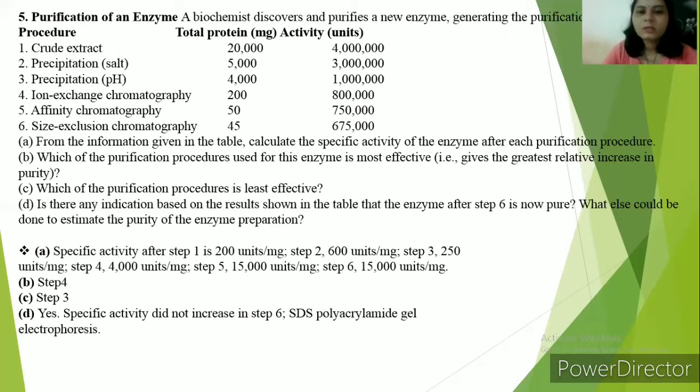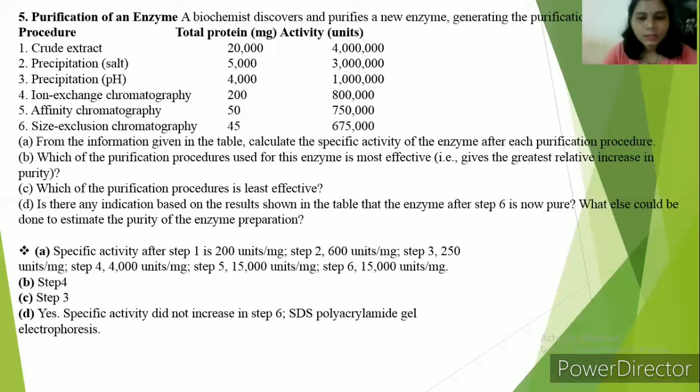Then step 2 is 600 units per mg. Step 3 is 250 units per mg. Step 4 is 4,000 units per mg, step 5 is 15,000 units per mg, and step 6 is 15,000 units per mg. Then which of the purification procedures used for this enzyme is most effective? Which one is the most effective? Step 4, because step 4 shows the highest jump in specific activity.